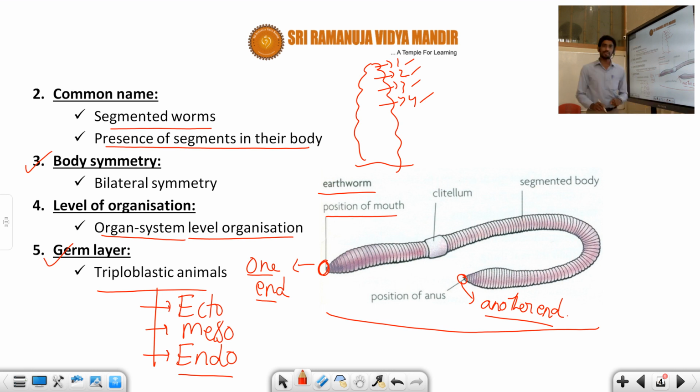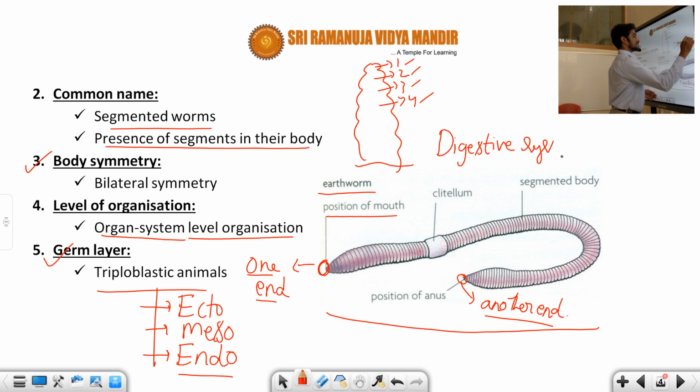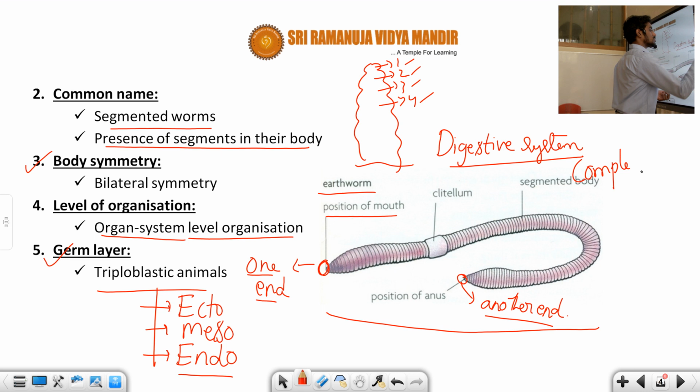At the same time, I will also explain a very, very important point. The digestive system, DS, is what I use as a shortcut. What is the digestive system of this one? It is complete. Why? Because it has two separate openings.